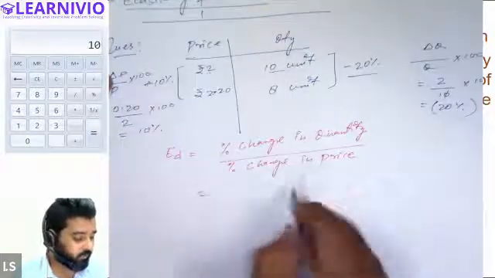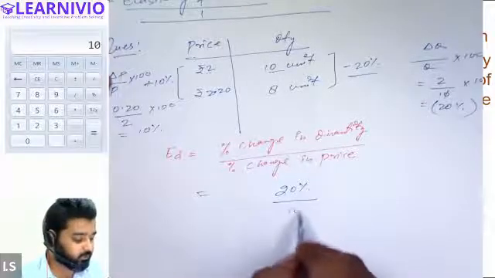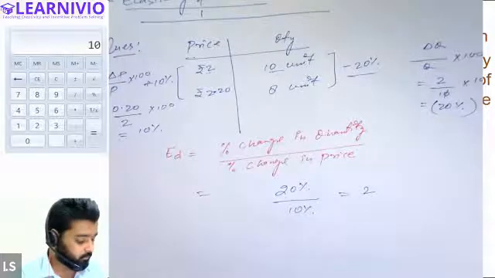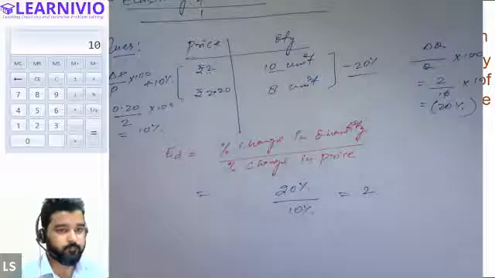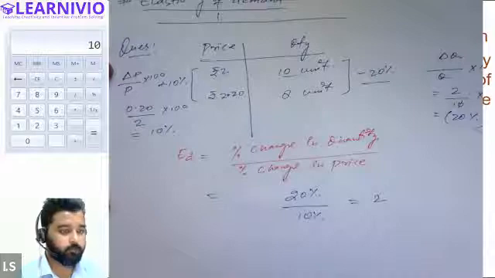So now we can write it as percentage change in quantity is 20%, percentage change in price is 10%. So we will have the value of elasticity equal to 2. All right. So this is our elasticity. Is it clear, everyone? Yes, sir.